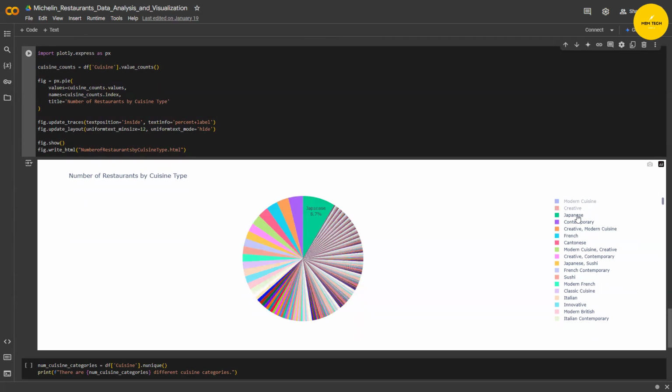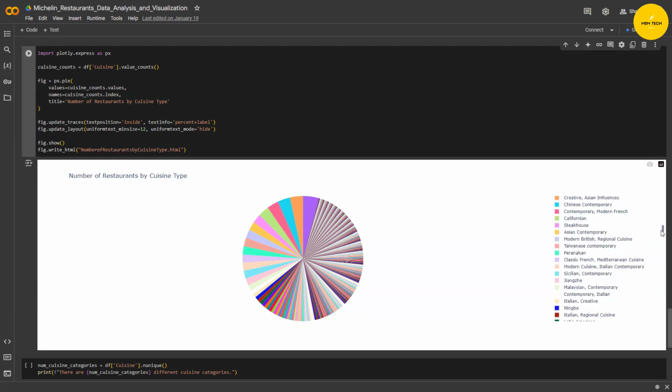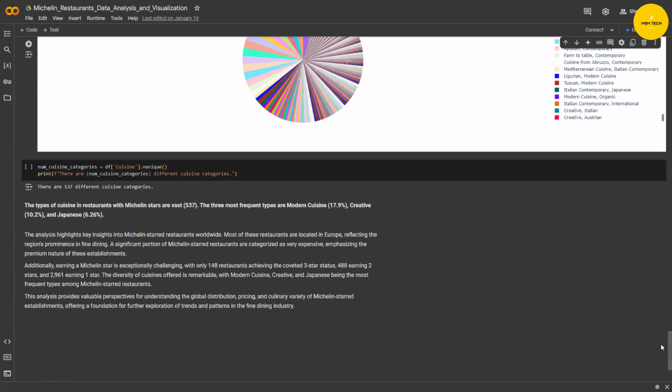Japanese with 8.7%. And then contemporary with 101. In the legend, we have the same sequence of the percentage, and we have creative Austrian as the last category here, with the fewest restaurants with this type of cuisine.